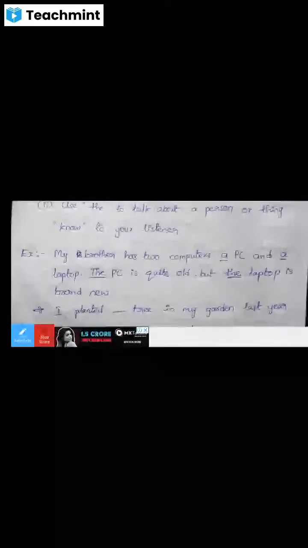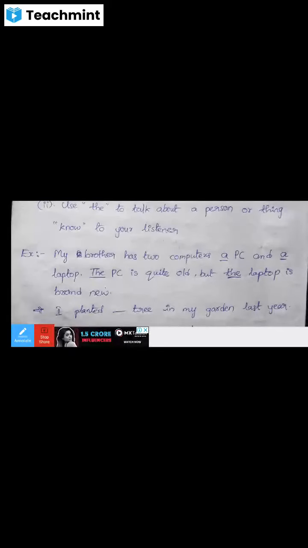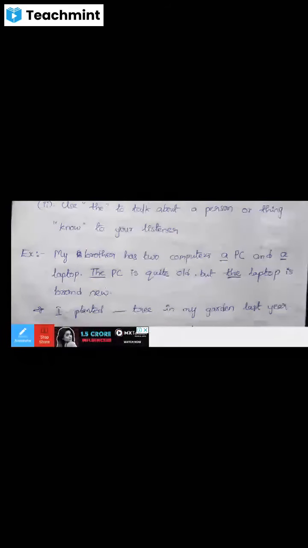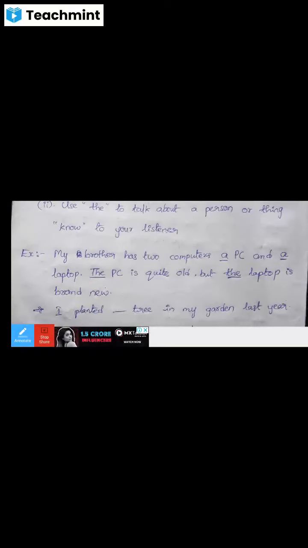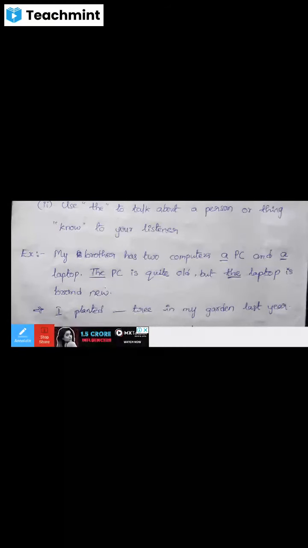So in the first sentence we don't know about that thing. That is the first time mentioned, a PC, a laptop. So that's why we can use the indefinite article a or an.